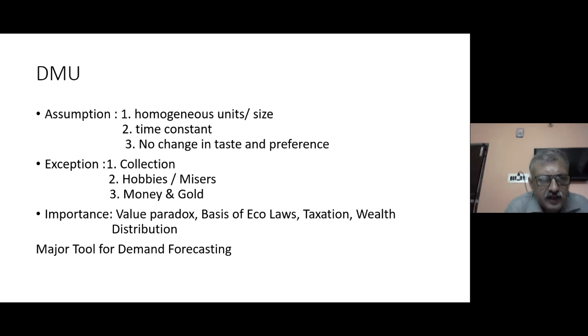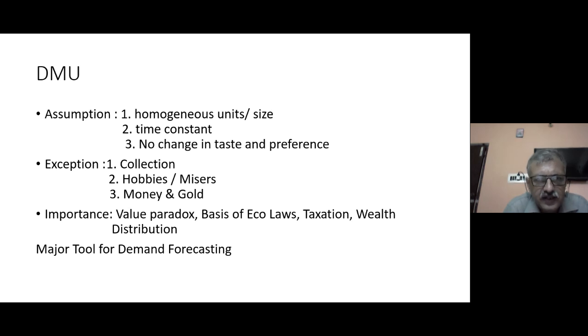Now this DMU, or law of diminishing marginal utility, whenever stated by Alfred Marshall, he considers certain things to be constant. So these are the assumptions. He assumed that all goods are of homogeneous size and homogeneous unit.